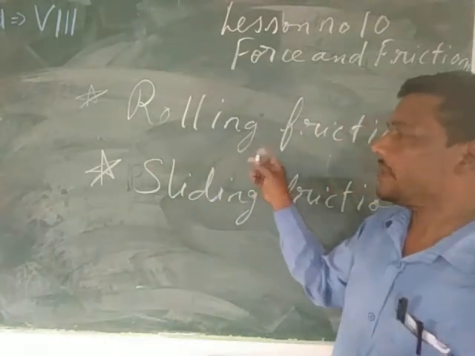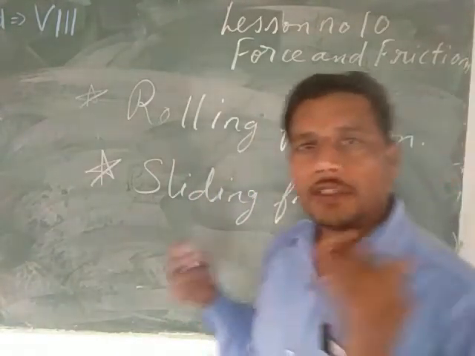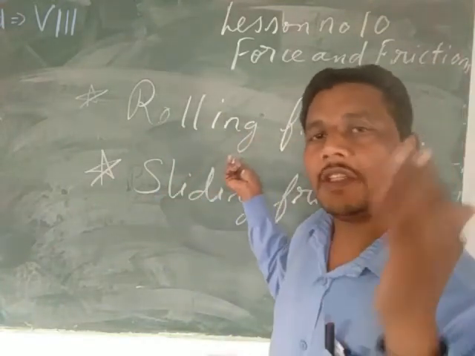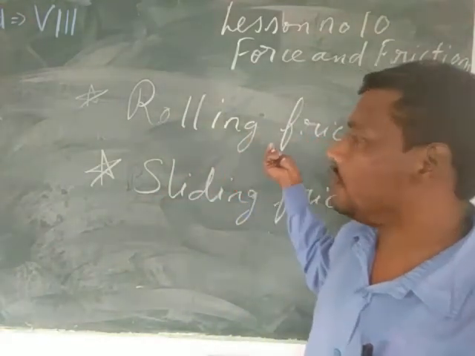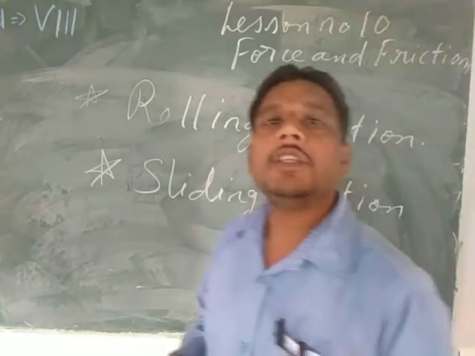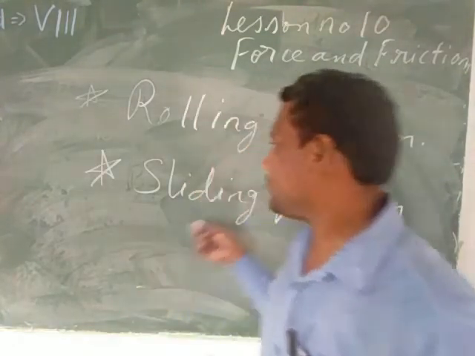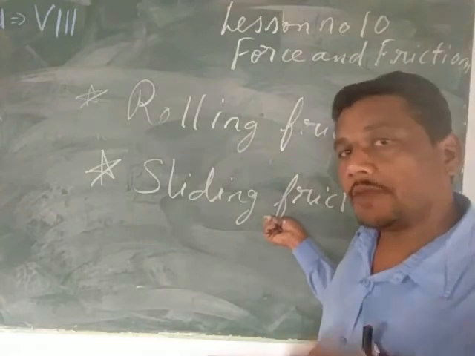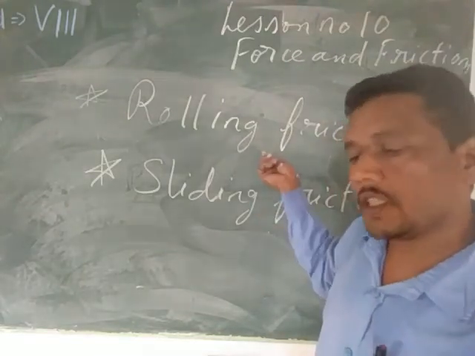Once again, my child, rolling friction. When the body is rolling and moving upon another body, then the friction which is acting between the surfaces of the two bodies is called the rolling friction. But when the body is sliding and moving upon another body, that friction is called the sliding friction. Sliding friction is always more. Rolling friction is always less.